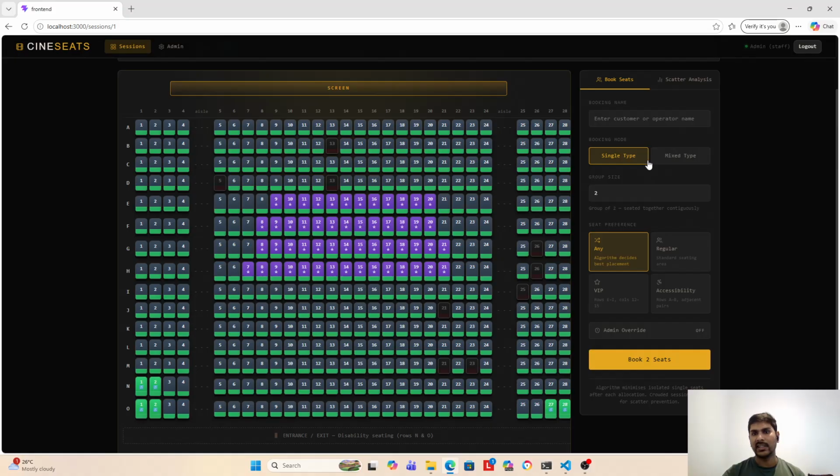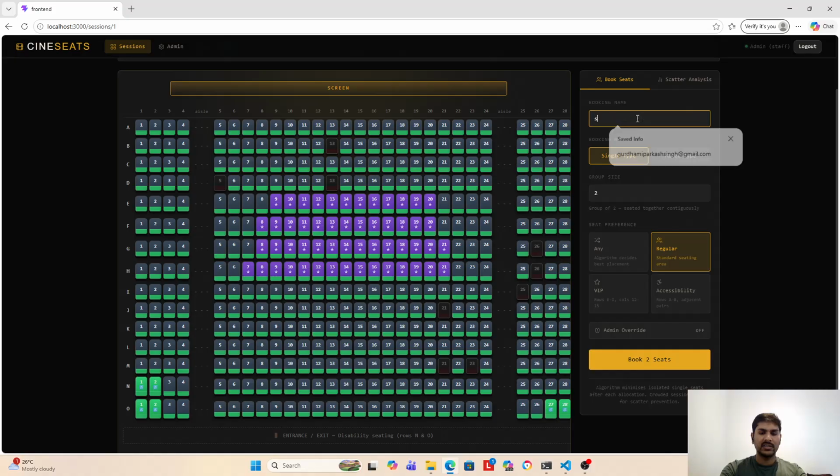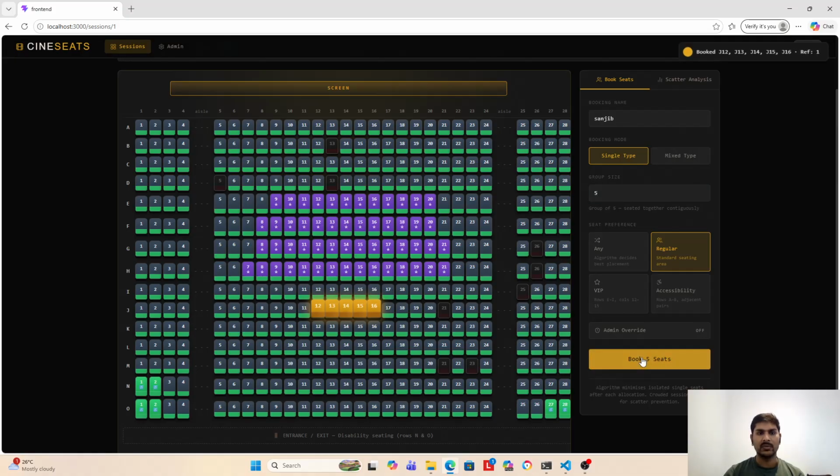And as I told you, we have two types of booking. In the single one we can choose any type, like regular, and we have to write the booking name for the person we are booking for. So let's go for Sanjeev, and we want regular seats, say 5 consecutive seats, and we book that one.